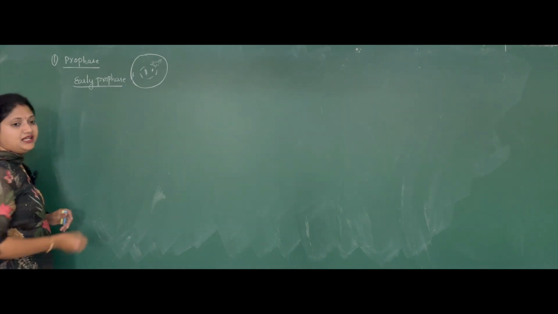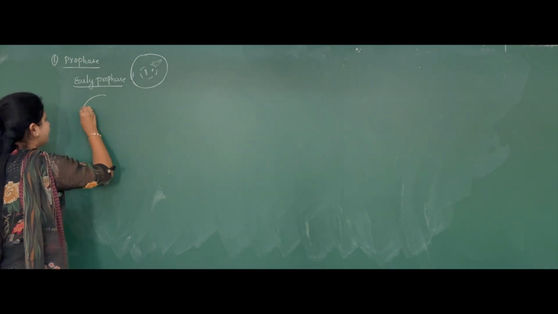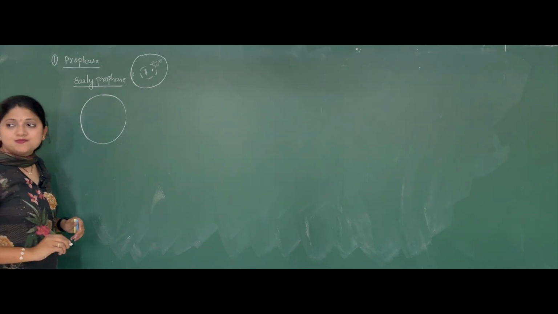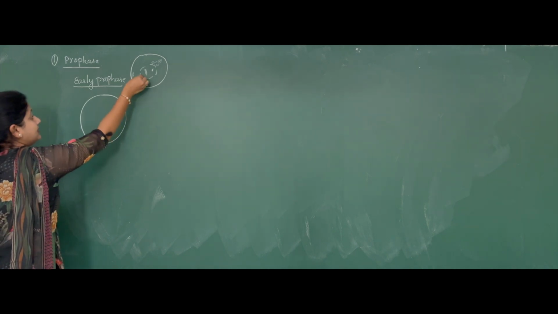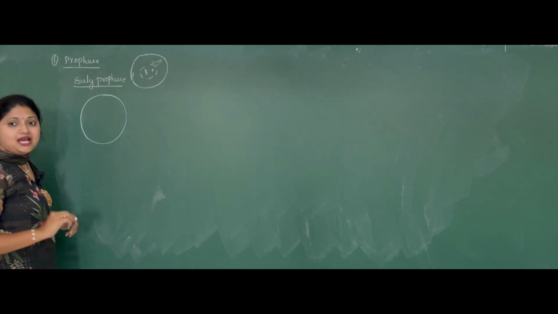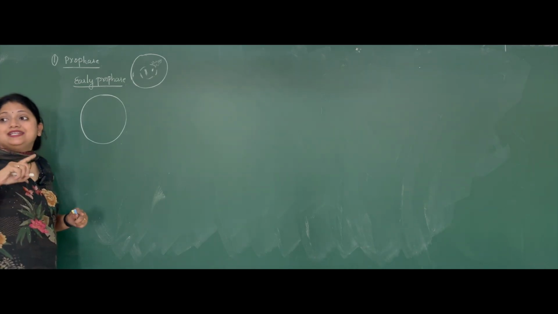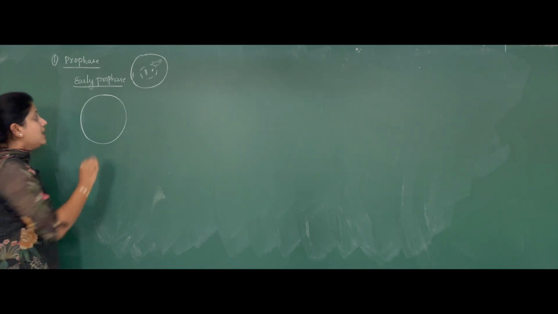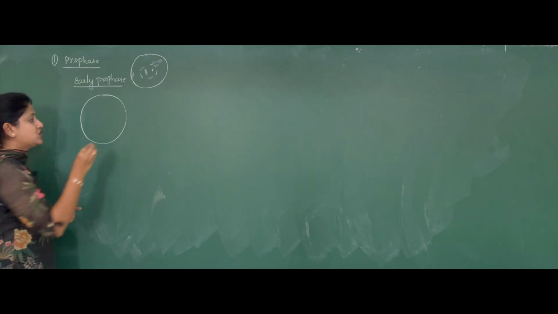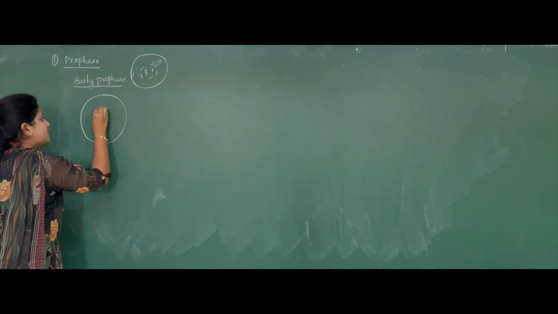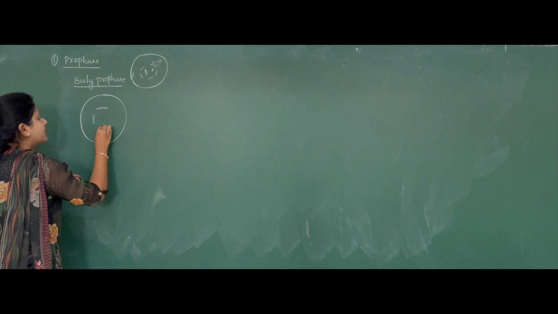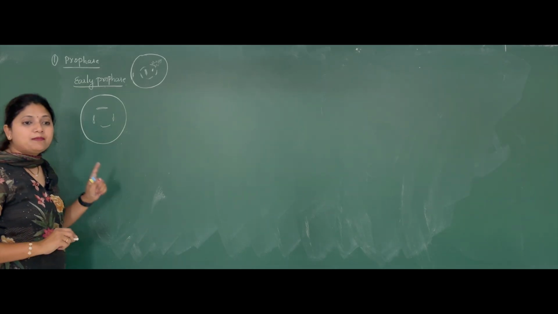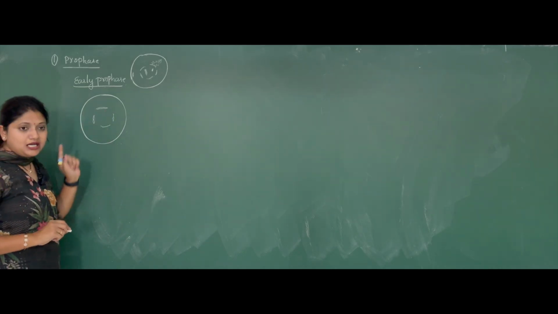Now, when the cell is entering the early prophase, the plasma membrane is intact. Now, the nuclear membrane has started its disappearance, which we call disintegration. So, the nuclear membrane's disintegration has begun. I'm just writing very slight pieces of the nuclear membrane. So, the disintegration of the nuclear membrane will begin in the early prophase.